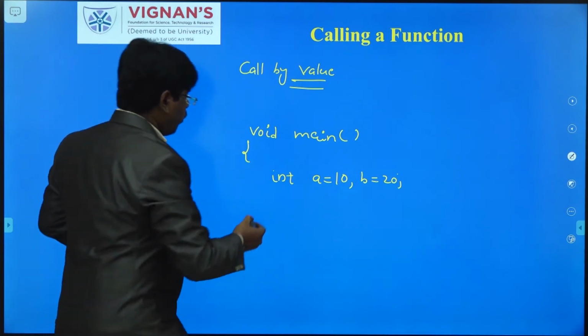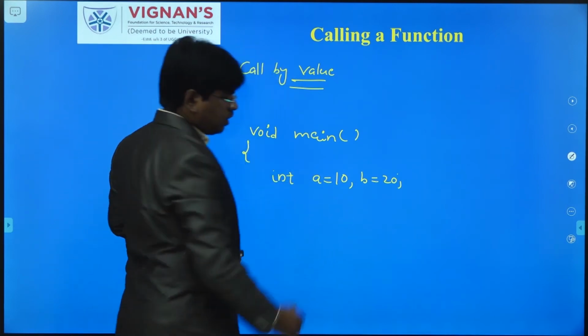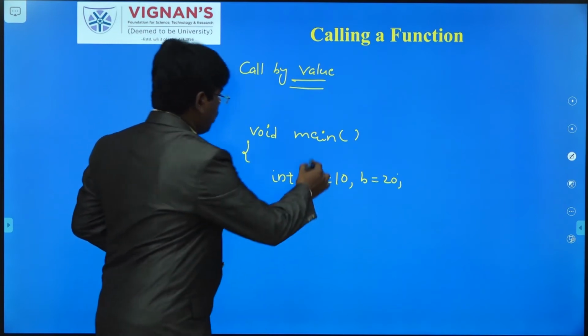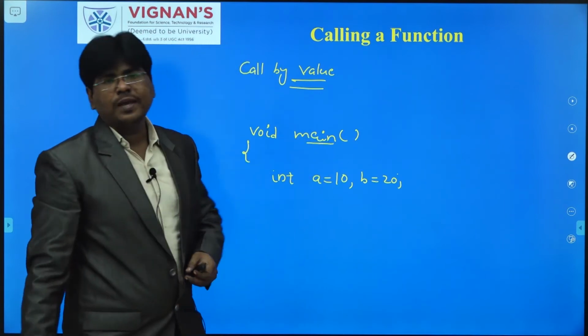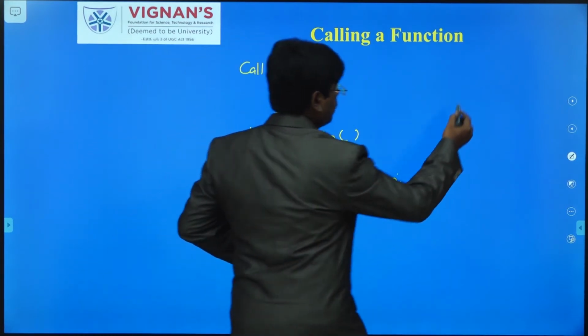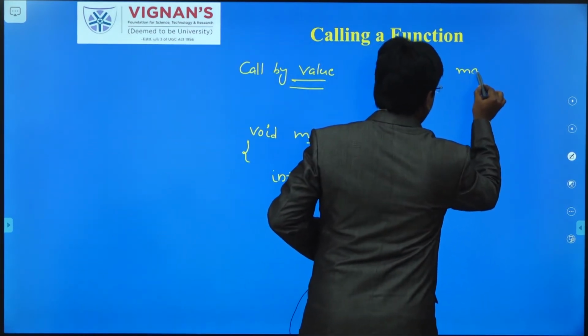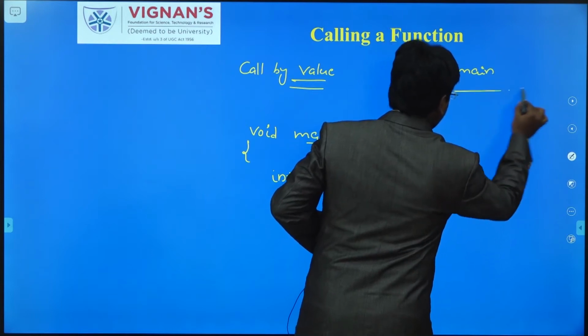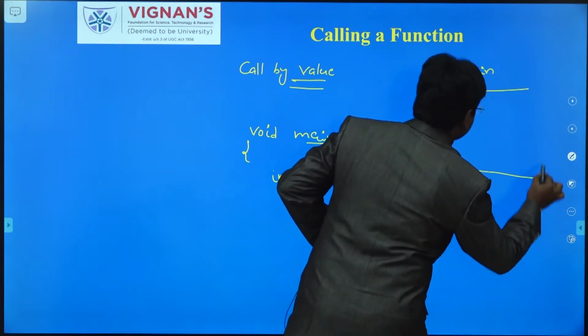Whenever you write these statements, this is called the main function. Memory will be allocated to the main function. Consider this the memory frame for the main function.